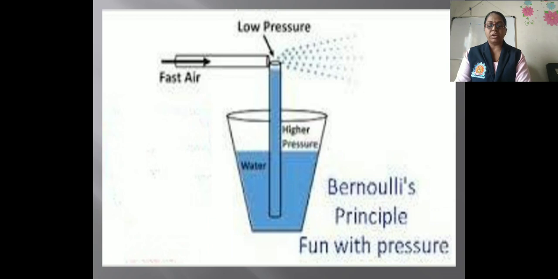The water in the cup is pushed from where the pressure is higher to where it is lower, that means from downward to the upward direction, and the water comes out in the form of a fountain. The more forcefully you blow, the higher the fountain will be. This is Bernoulli's principle.